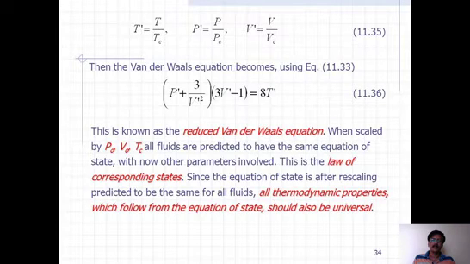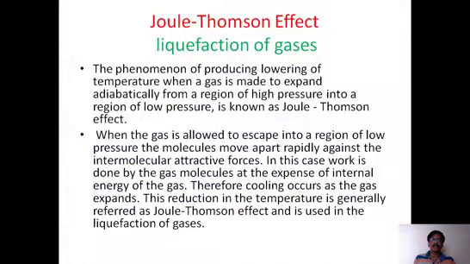So this is the law of corresponding states. The equation of state, after rescaling, is predicted to be the same for all gases or liquids. The thermodynamic properties can also be applied universally. This is the law of corresponding states.